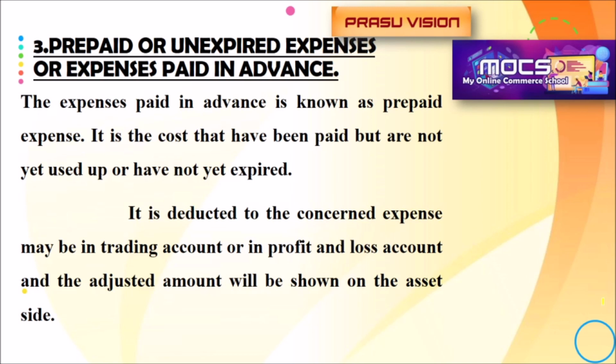Every month you are paying the rent, and your business firm prepares the balance sheet and trading and profit and loss account, the final accounts, from January to December. Just imagine that. Suppose in this year you have paid the rent up to March 2021. Actually, you are preparing the accounts up to December 31st, but you have paid 3 months of extra rent.